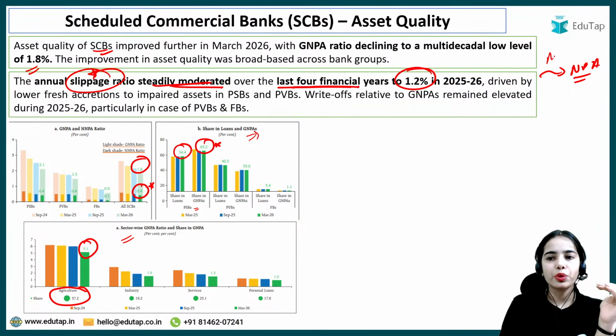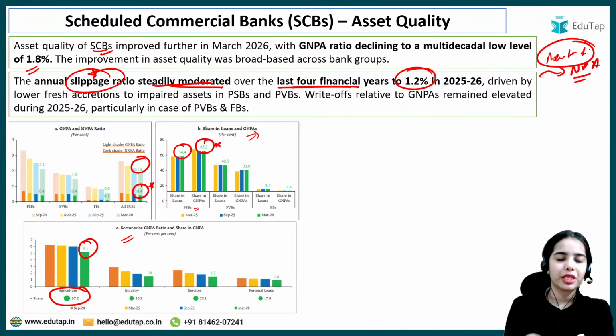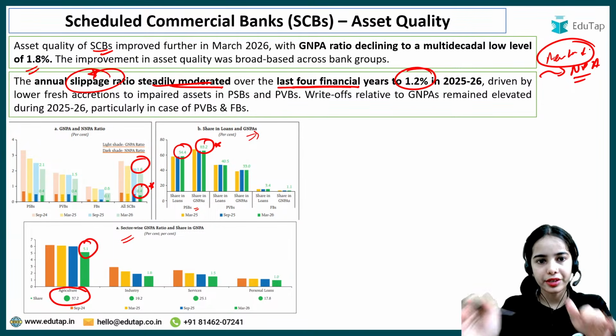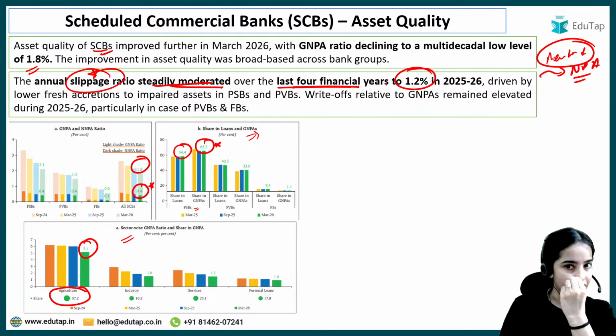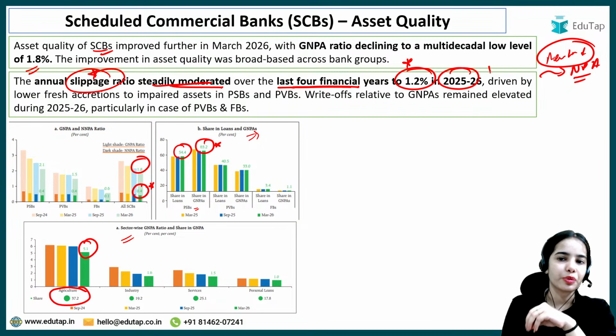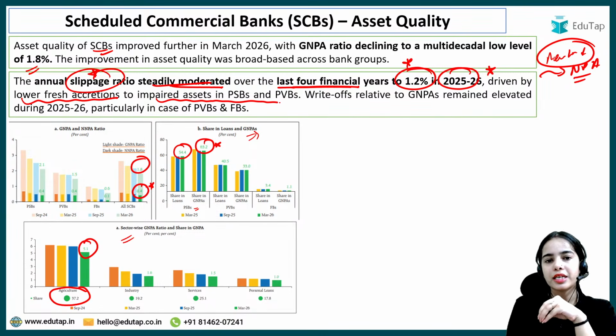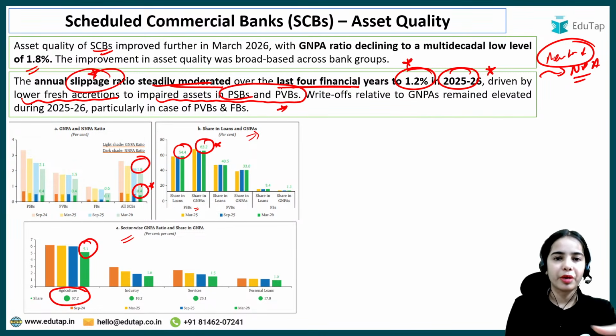That means there are fewer new loans becoming NPA, so that is good for the country. The annual slippage ratio has reduced over the last 4 financial years to 1.2% in 2025-26, driven by lower fresh accretions to impaired assets in public sector banks and private sector banks.